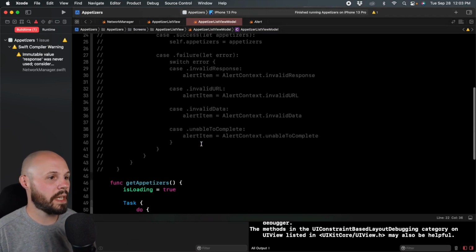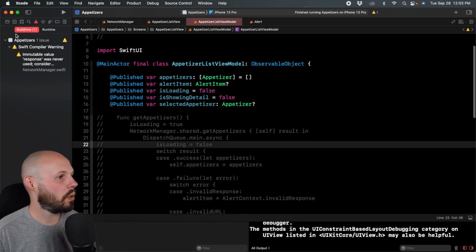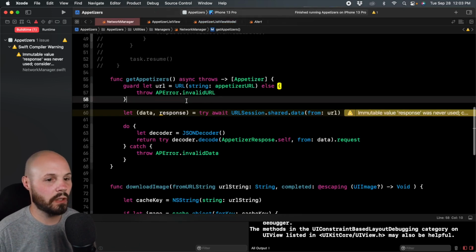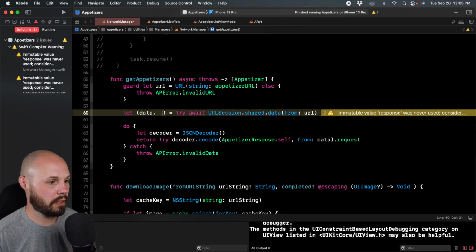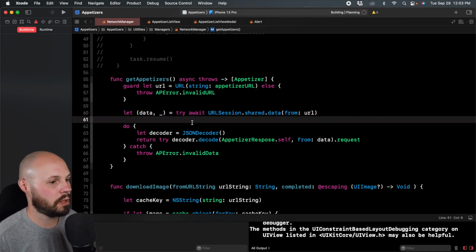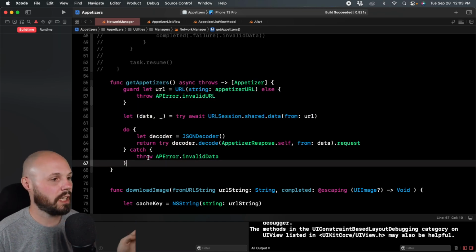Okay, so let me do a recap because again, I know that might have been fast. Maybe the first time you heard it, it might be a little tricky. So back to NetworkManager, right? The only reason we're getting this error is because we didn't use response. So for now, I can do that to shut it up. Do Command B, should be good. Okay, so now let's run through this again real quick. Again, review, repetition, that's the key to learning.